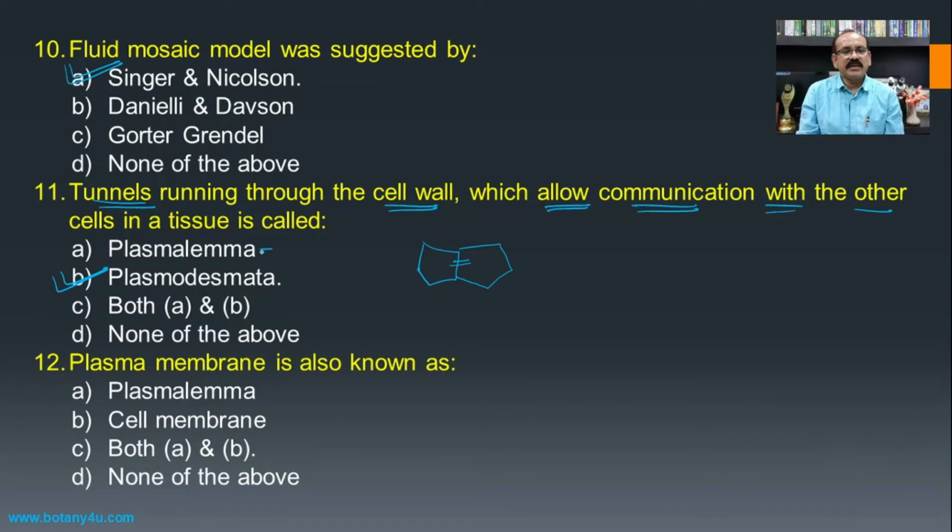The plasmalemma is nothing but the name of the plasma membrane, and hence plasmodesmata will be the answer for this one.